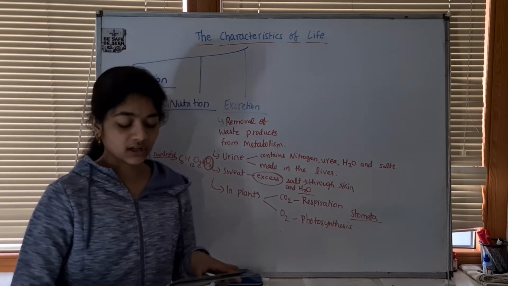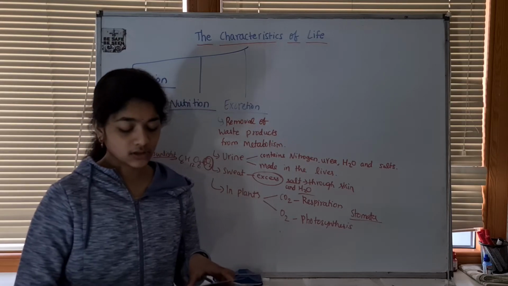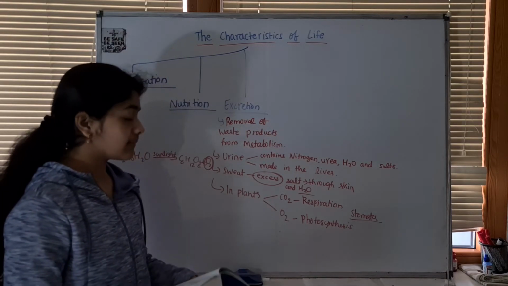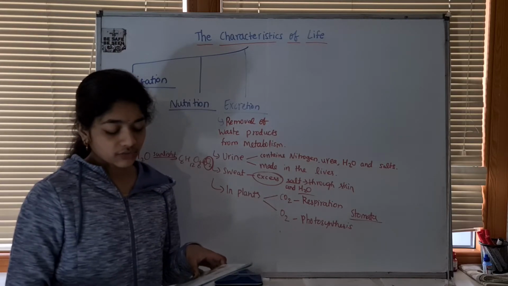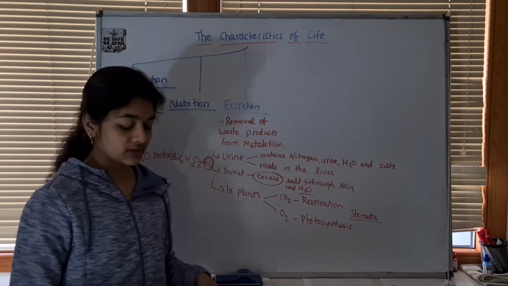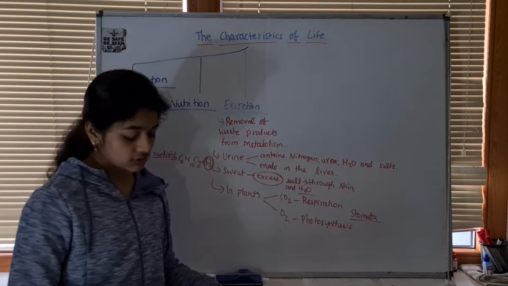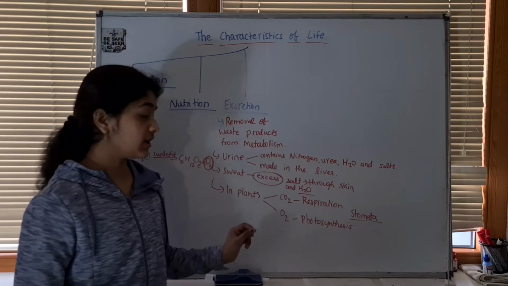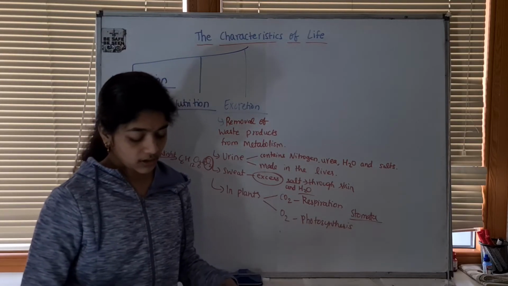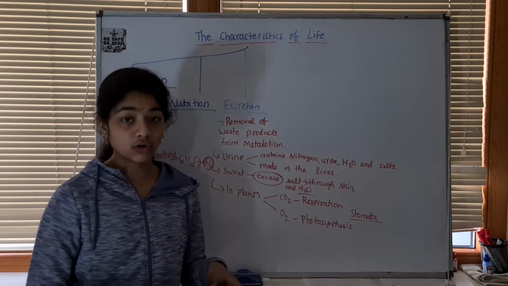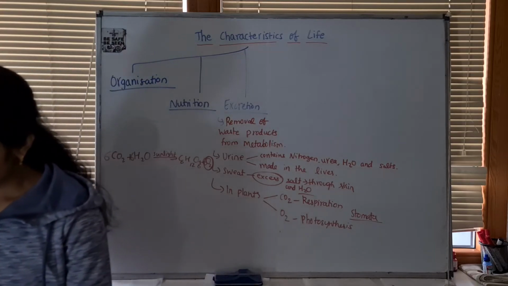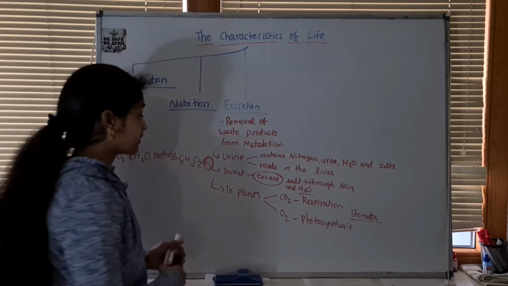Plants do not produce a large amount of nitrogenous waste, so simple waste such as carbon dioxide and oxygen are excreted. Excess oxygen from photosynthesis and carbon dioxide from respiration pass out of the leaves through tiny openings called stomata. Other waste chemicals move into the leaves and are removed when the leaves fall in autumn. So this is excretion.